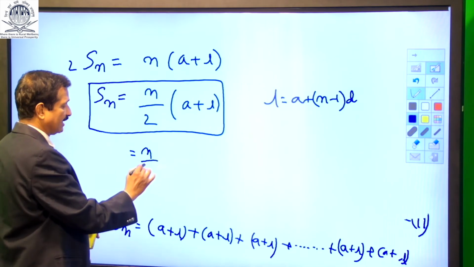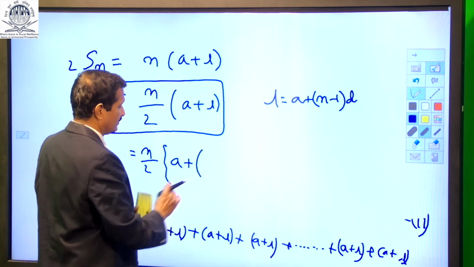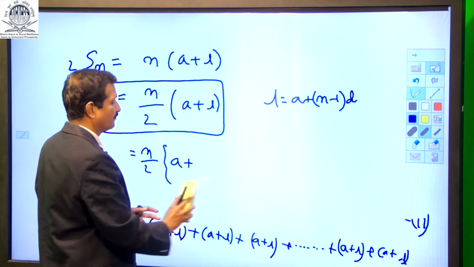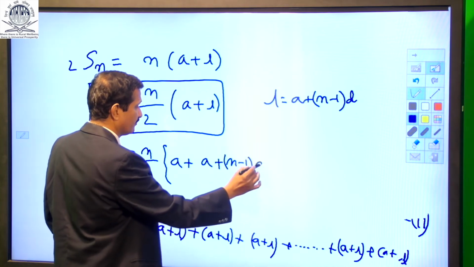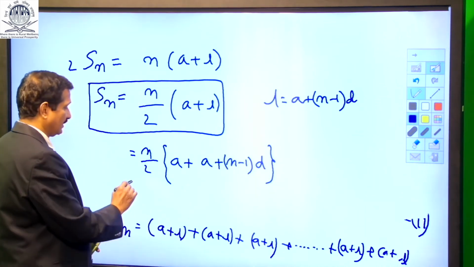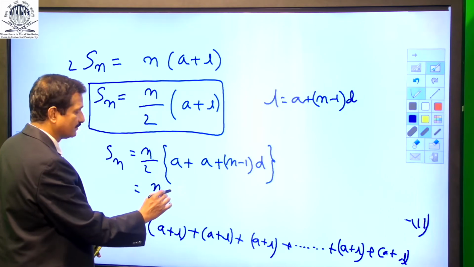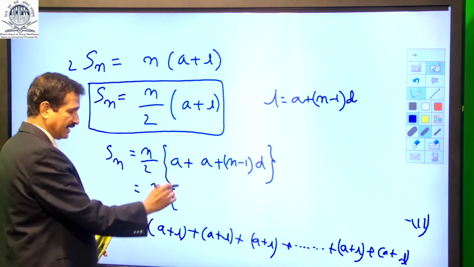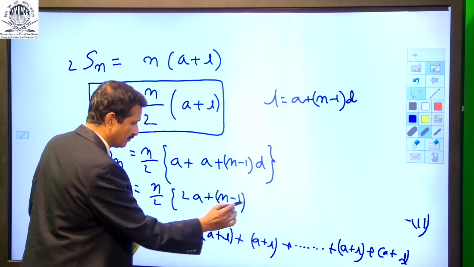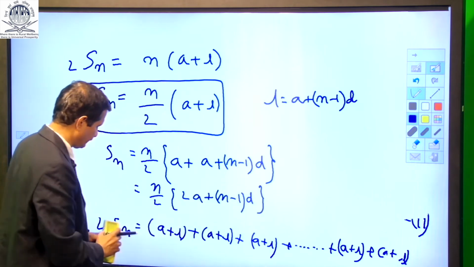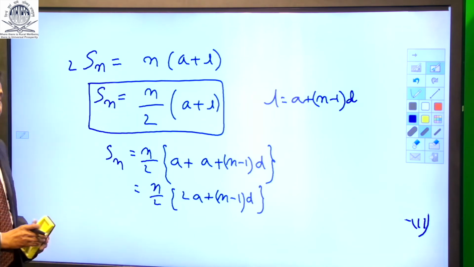This will be n by 2 into A plus A plus n minus 1 D. This gives me n by 2 into A plus A is 2A plus n minus 1 D. This is my final formula for the sum to n terms.